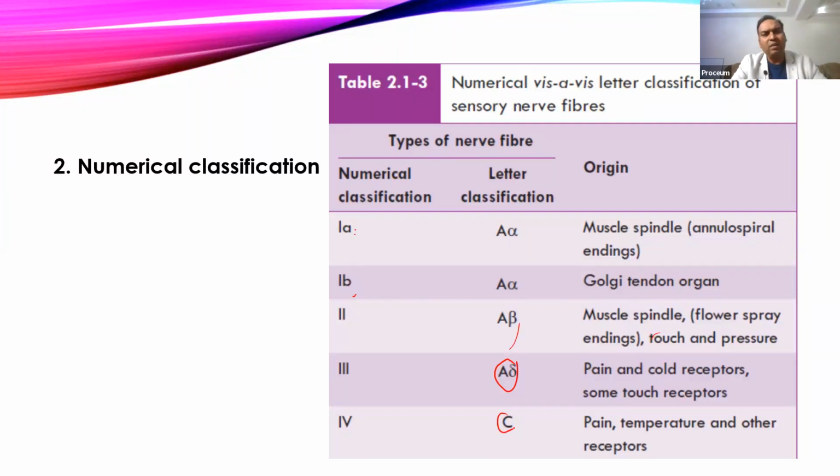Now, what happens when you get any pain sensation? That pain sensation is carried by both type 3 fibers and type 4 fibers. Type 3 fibers reach faster, and they have low sensitivity with low intensity. It goes to the spinal cord and you feel that pain.